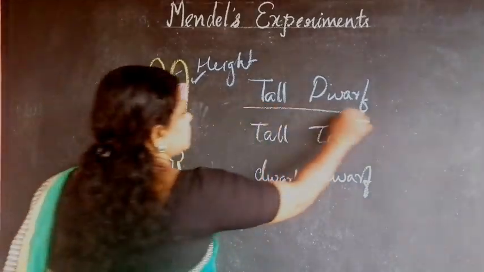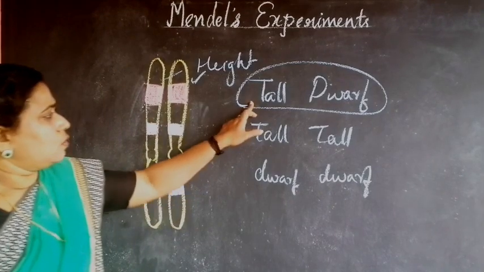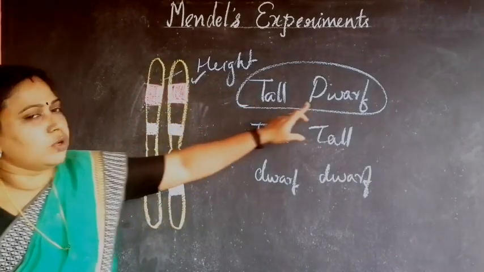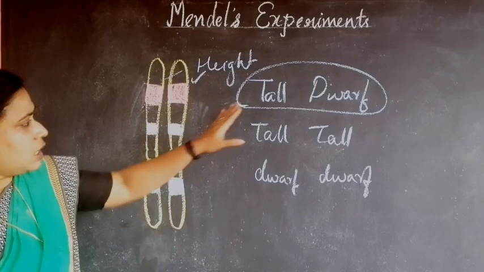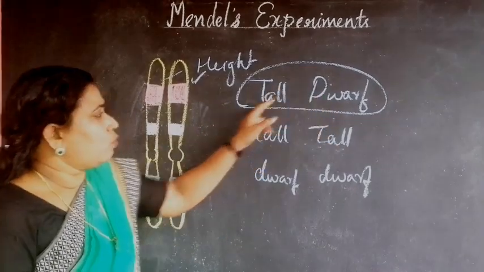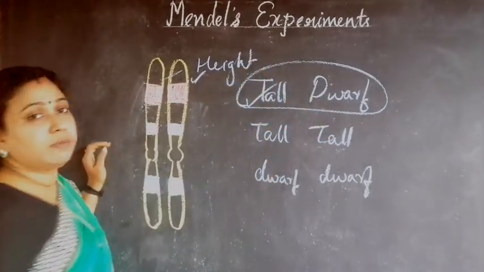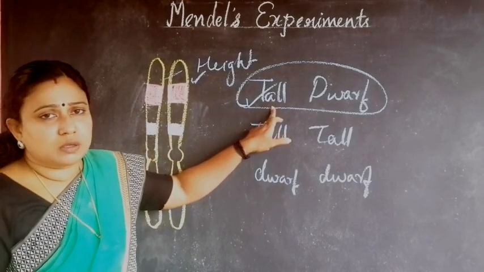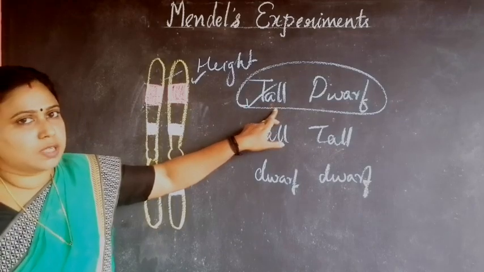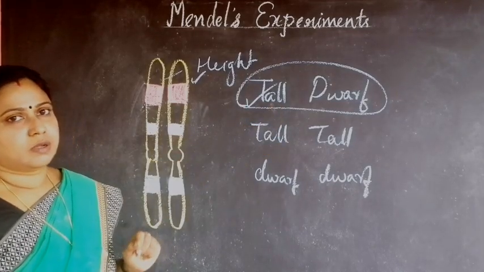In case one is for tallness and another is for dwarfness, then what will be expressed? The tallness will be expressed. The plant will be tall.